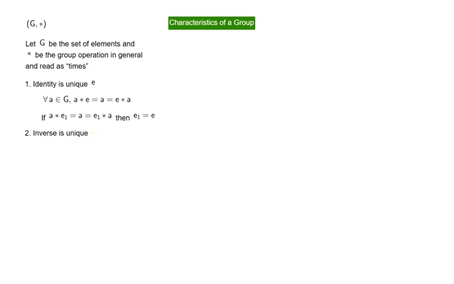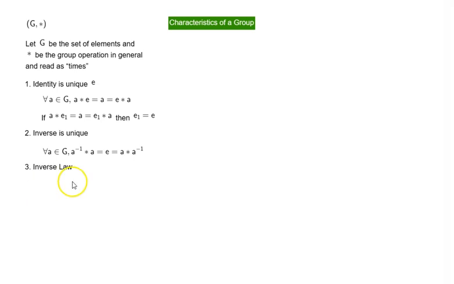See, in a group, inverses exist, otherwise they are not a group. So for all A in G, A inverse times A is equal to E is equal to A times A inverse. So given an element A, there can't be more than one inverse.